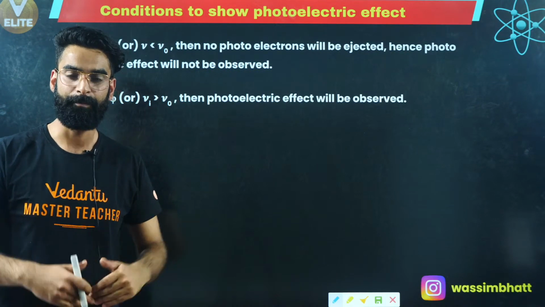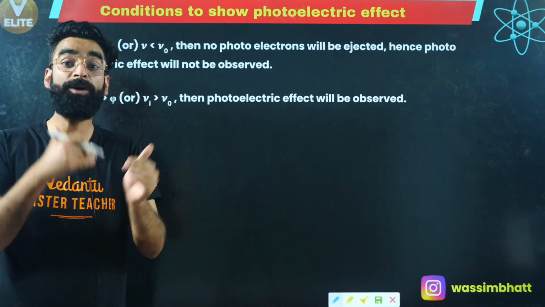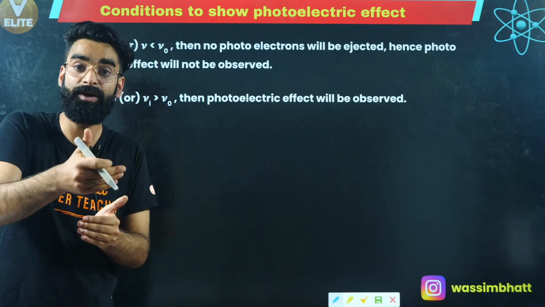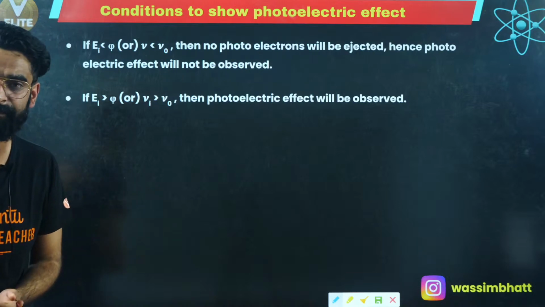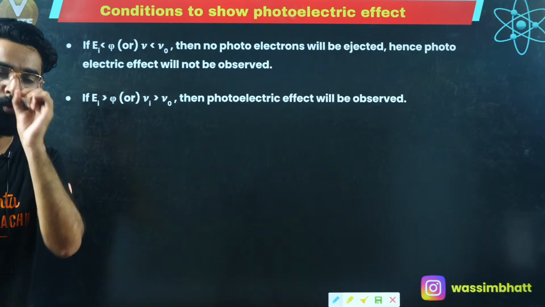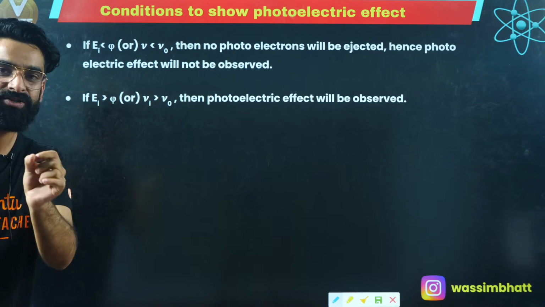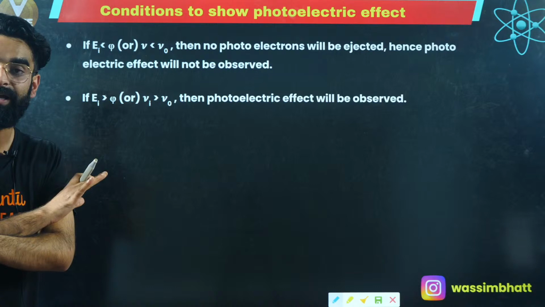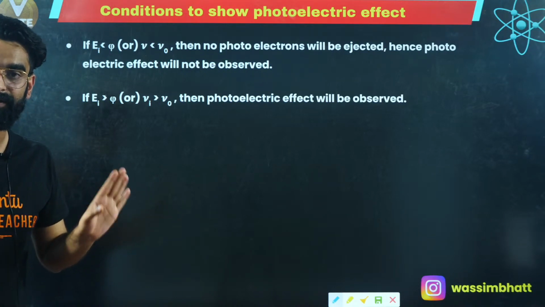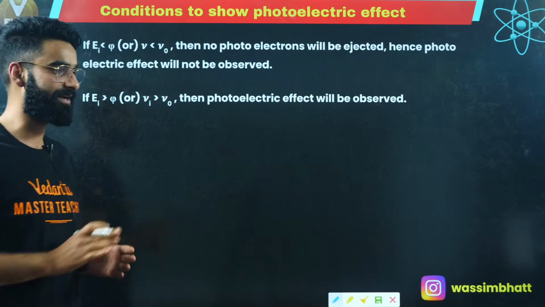Because I'm not providing that much incident energy which is needed to remove the electron from the metal surface. So if the energy of the incident radiation is less than the work function, the electron is not going to get emitted. The electron is not ejected. So the photoelectric effect is not going to happen at that time.